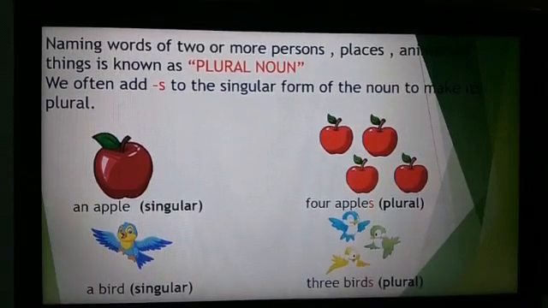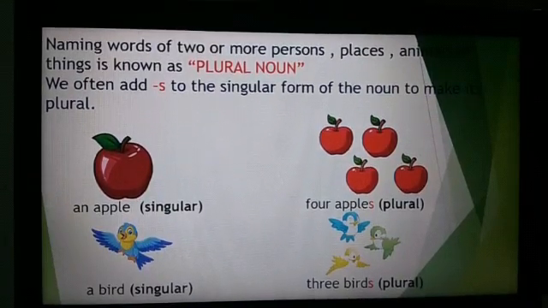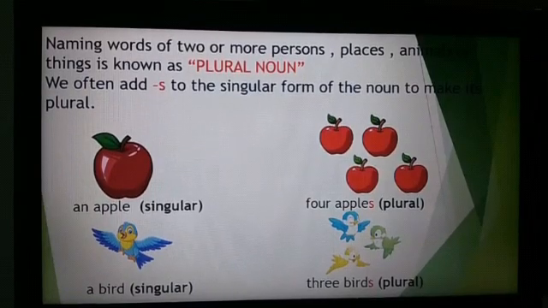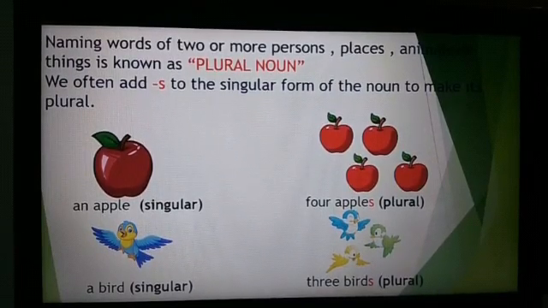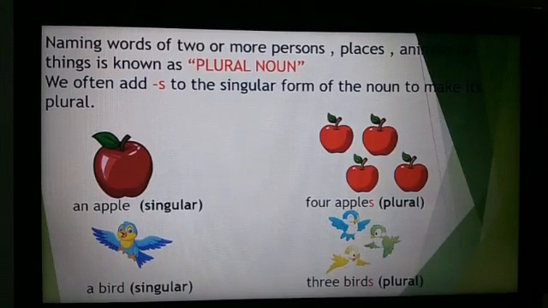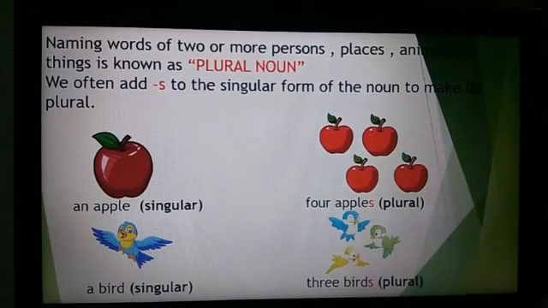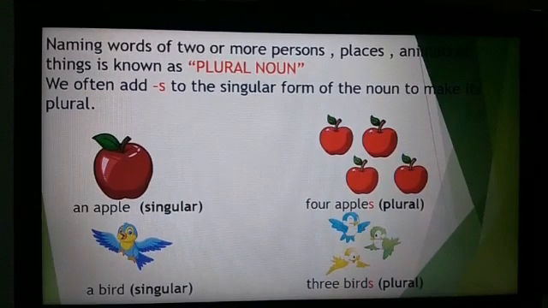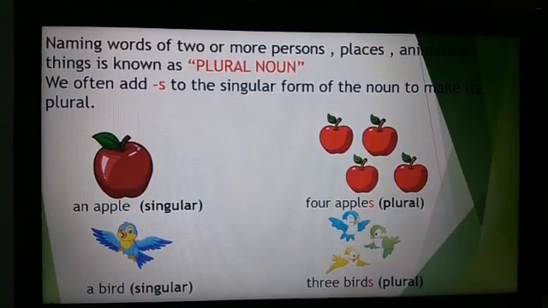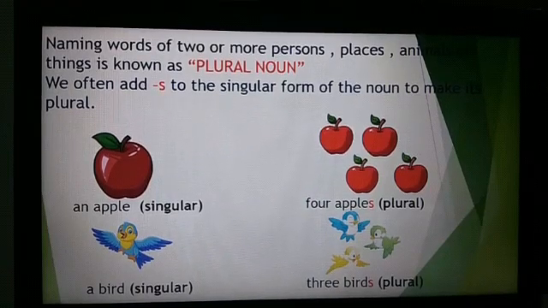Naming words of 2 or more persons, places, animals or things are known as plural nouns. It is more than one. Okay? So it is the plural form of the noun. If there is one person, it is singular, single, and if it is more than one, that is 2 or more, it's plural, many, plural form of noun. We often add s to the singular form of noun to make its plural form.